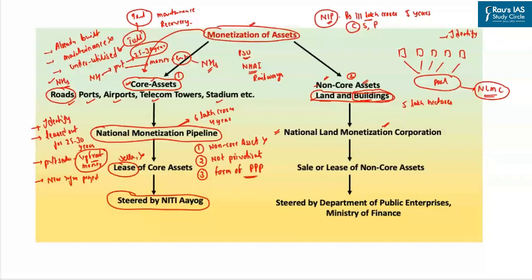of these non-core assets. But please do remember, when we say monetization of non-core assets, it can include either the sale or the lease of non-core assets. So either we may sell off or lease out the land and the buildings. But when we say monetization of core assets, we are not going to sell off the core assets. Here we are just going to lease out the core assets. The sale or leasing out of the non-core assets would be the responsibility of the National Land Monetization Corporation.